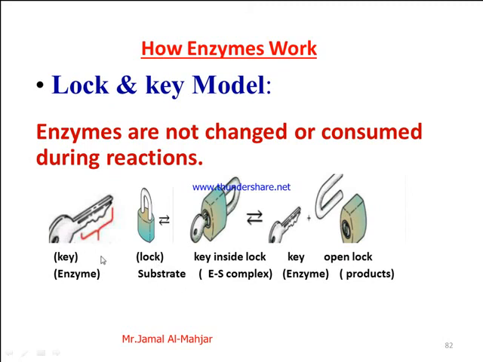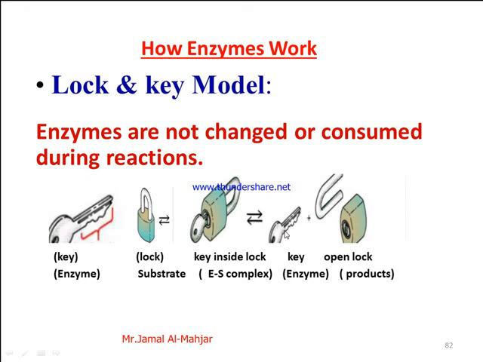When they react, that means when you put the key inside the lock, they form a complex, the enzyme-substrate complex. Then the lock is opened as we get a new product from this substrate, but the key, which represents the enzyme, doesn't change.